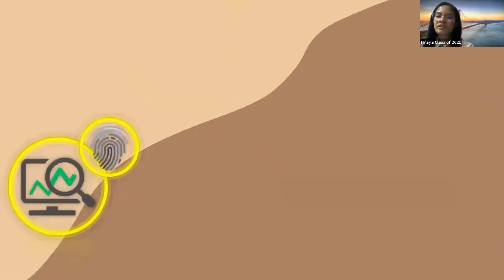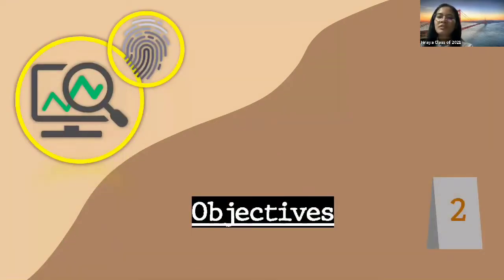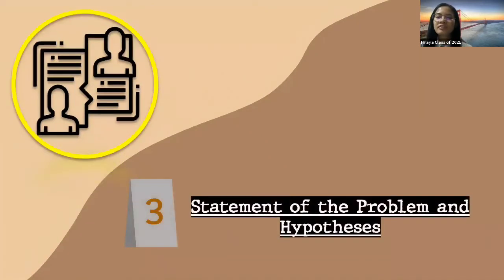We also identified 3 objectives. The first objective is to test which of the individual factors have a significant effect on the minutiae count when the effects of the other factors are not considered. Second, to test which of the combination of factors have a significant effect on the minutiae ratios. Third, to find out whether when the fingerprints on an individual finger are subjected to the same test, they will yield the same significance as they do when tested as a unit. As for the statement of the problem and hypothesis, it was based on our objectives.